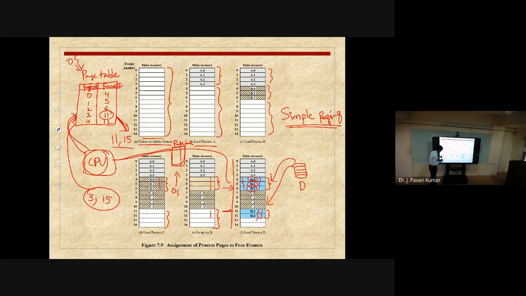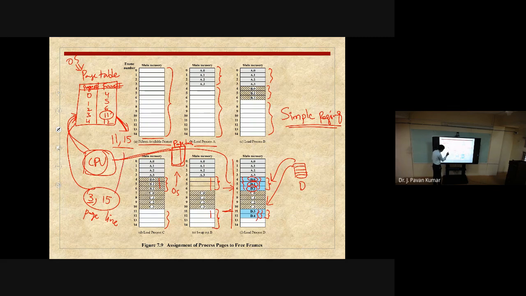Try to understand the logic here. We will be maintaining a page table. In this page table, we will be maintaining the page number and the corresponding frame number where we have that page. Now the third page, 15th line I want to access. That is, the CPU wants to access this third page, 15th line. So third page means what is the frame number? 11th frame. So 11th frame, 15th line.